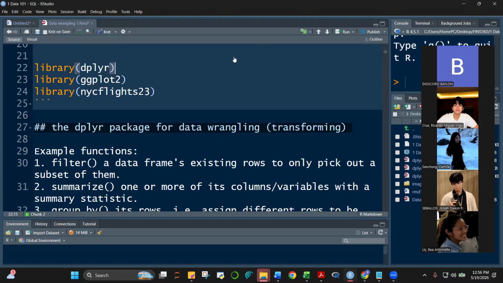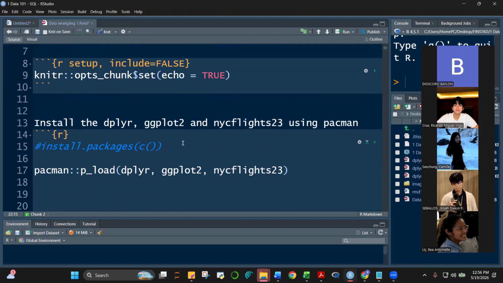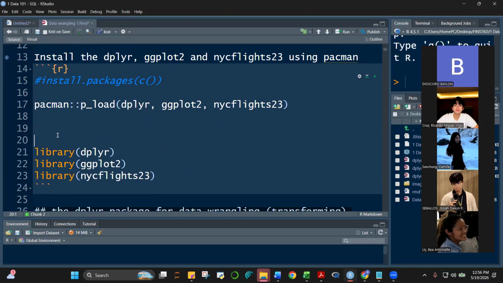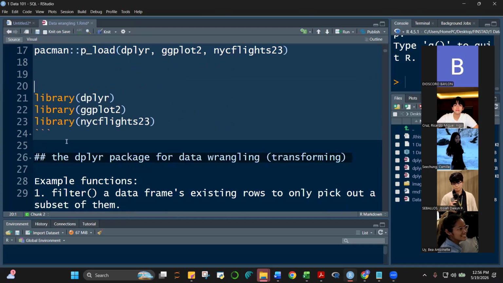Okay, good afternoon, everyone. Today we're going to continue our discussion on structured query language. So last time, what we did was to download the flights data set coming from the package nycflights. There are 5 other data sets that come with nycflights. We're also going to use dplyr, which is packaged with the tidyverse package.